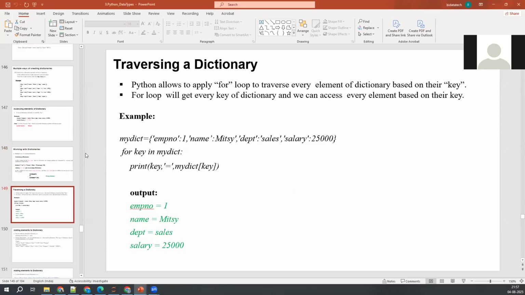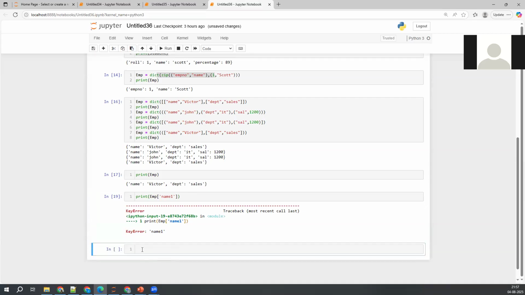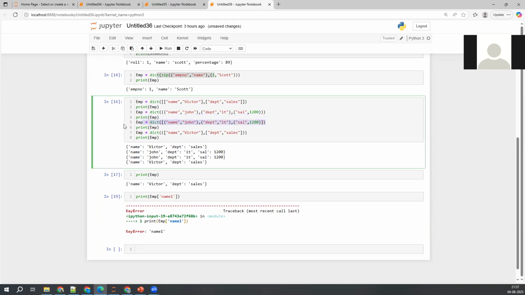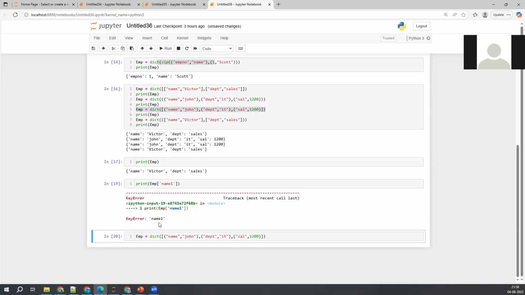I've already discussed this: traversing a dictionary. We understood how to iterate the elements from the list, tuple, set, all those objects, right? Now we have to understand how to iterate the elements in this one. For that, let me create this particular dictionary here like this. Now, tell me how to iterate each and every element from this one.